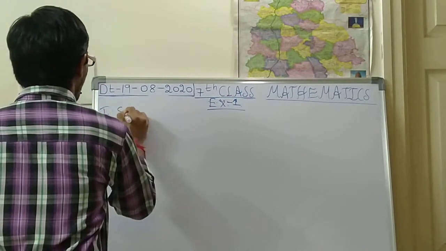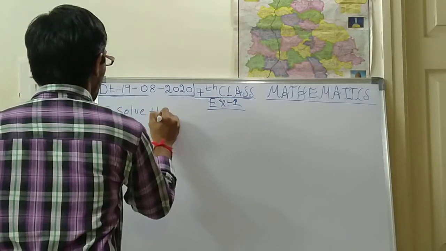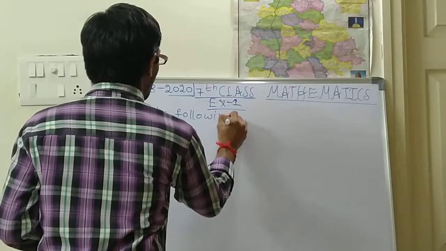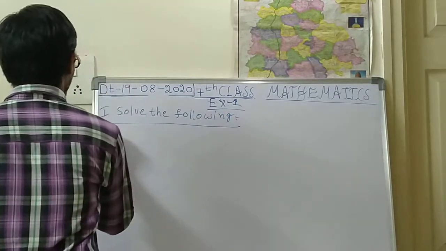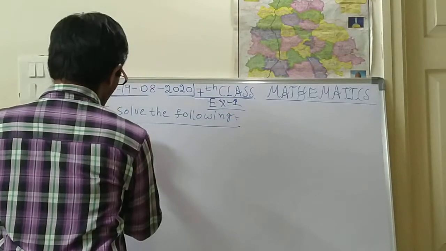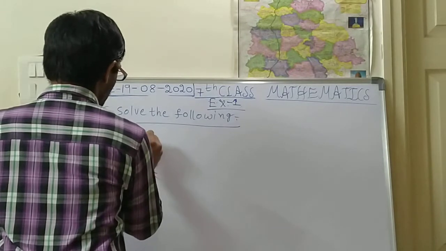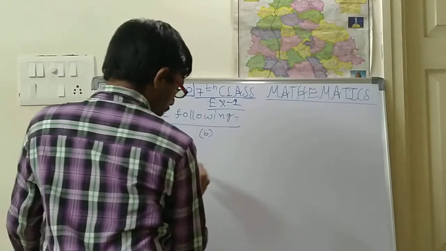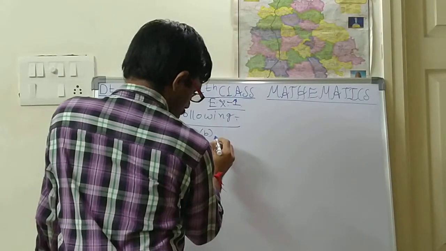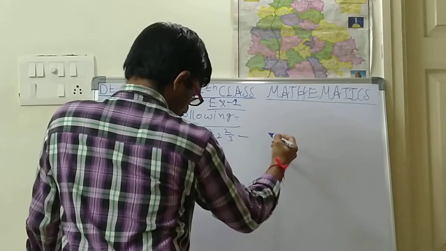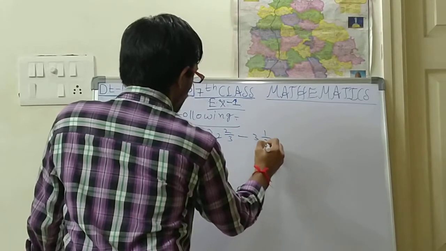Okay. First bit, solve the following. First, A problem: 7 by 9 plus 1 by 3. Next, B problem: 2 by 3 minus 3 1 by 2.